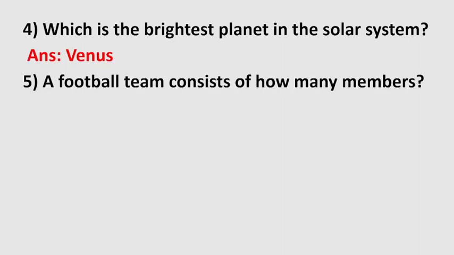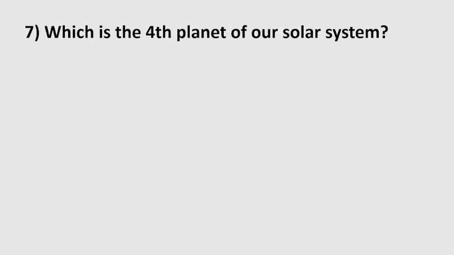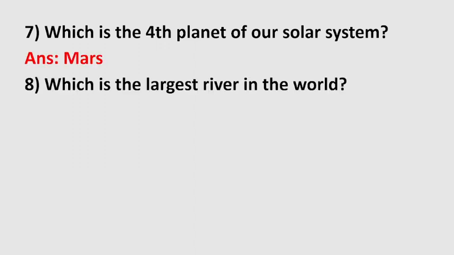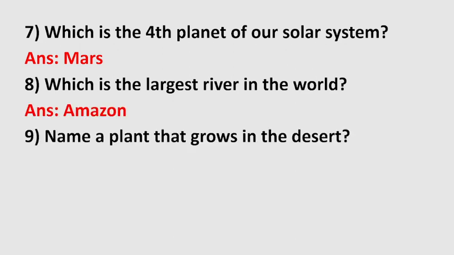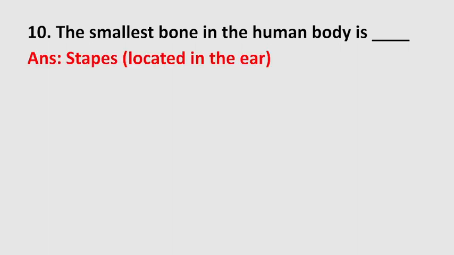Venus. A football team consists of how many members? 11. What is the young one of a cow called? Calf. Which is the fourth planet of our solar system? Mars. Which is the largest river in the world? Amazon. Name a plant that grows in the desert. Cactus. The smallest bone in the human body is stapes located in the ear.